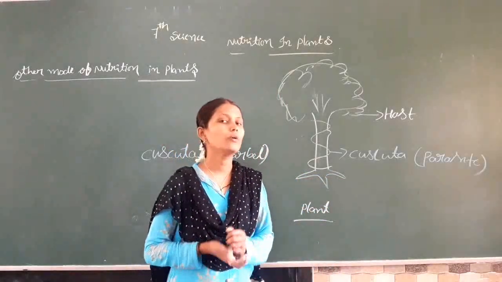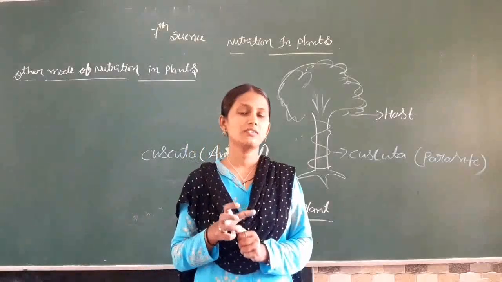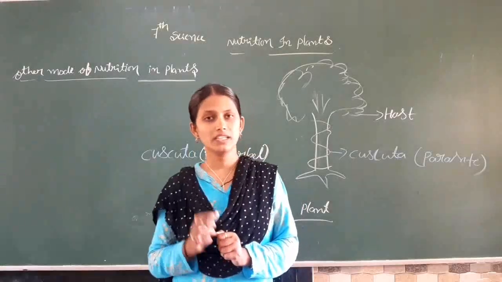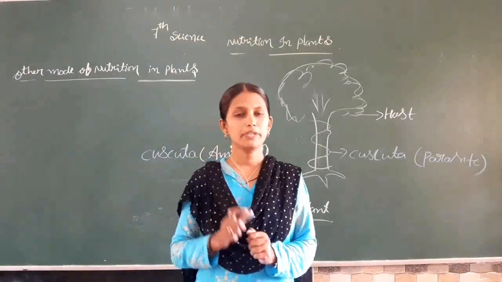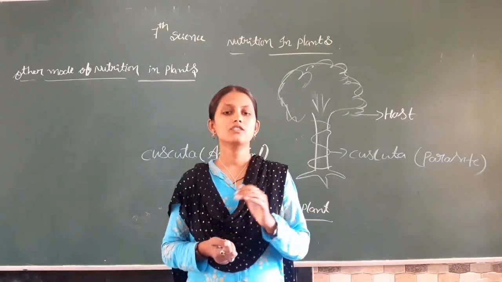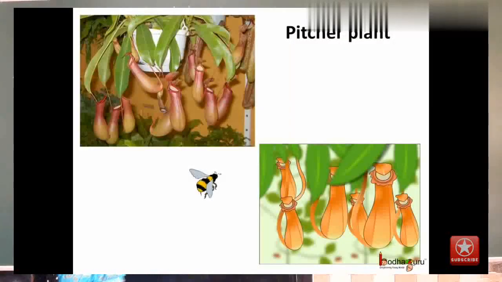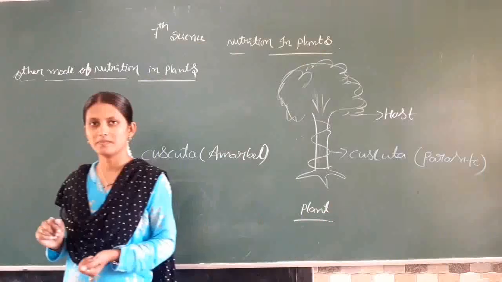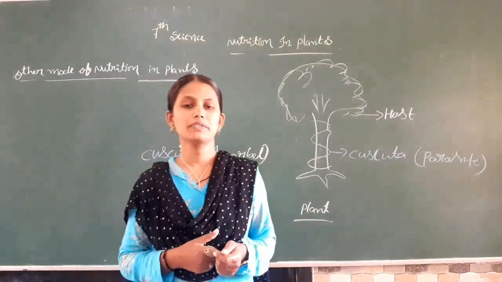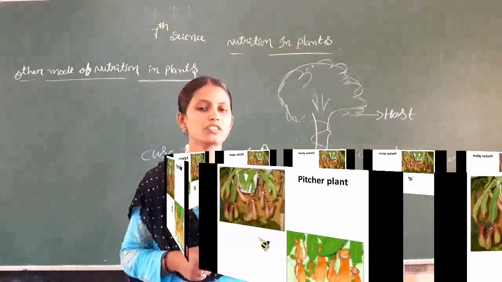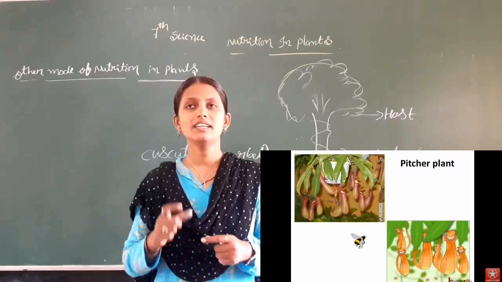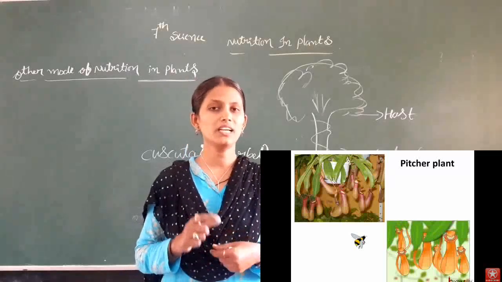Then do you know about some plants which eat insects? Which are those plants? Here there is one plant, the pitcher plant. The pitcher plant eats insects. So this is the structure of the pitcher plant. The leaf part looks like a jug-like structure and it also has a lid. The lid is the apex of the leaf.